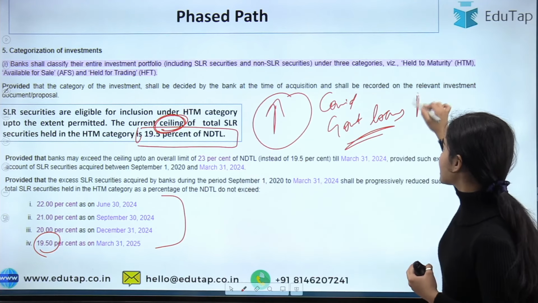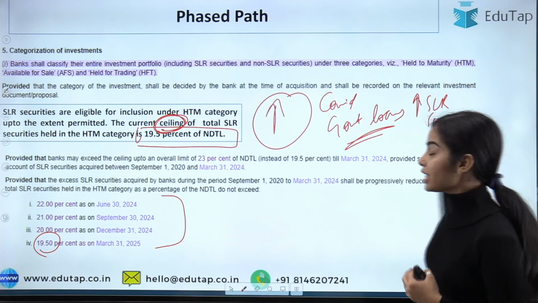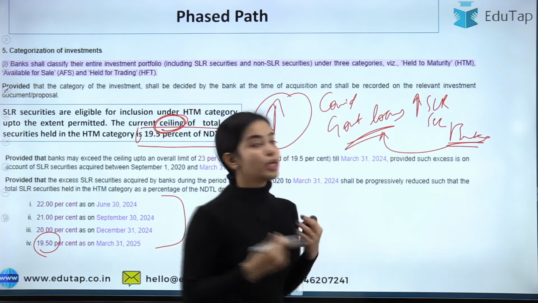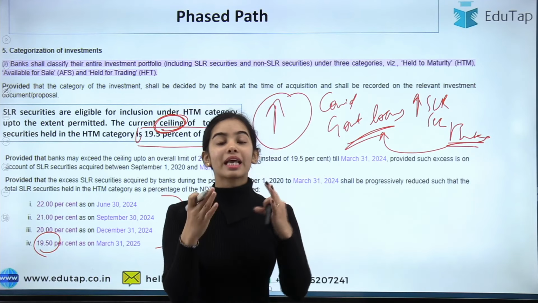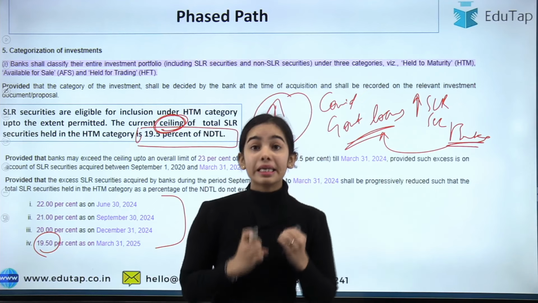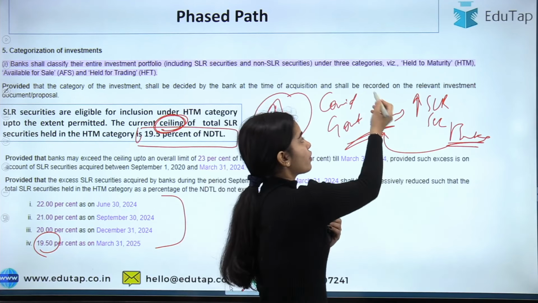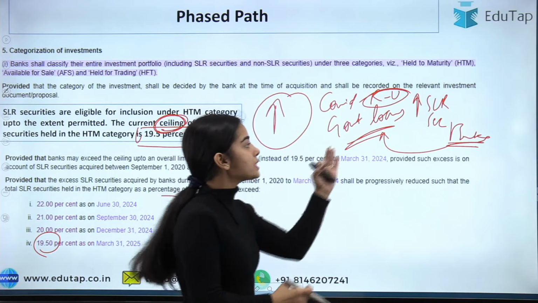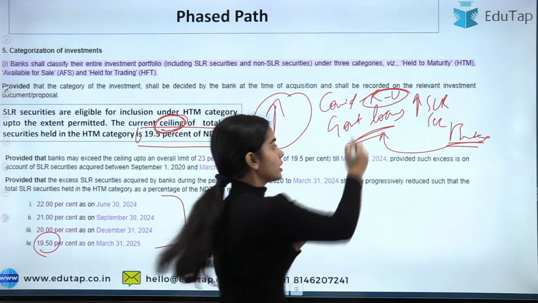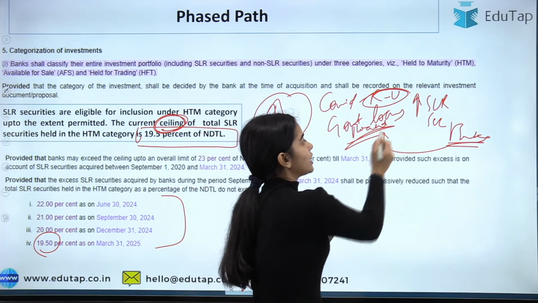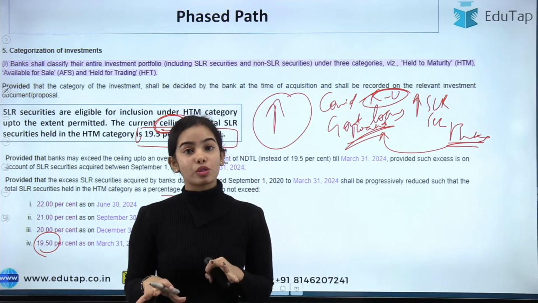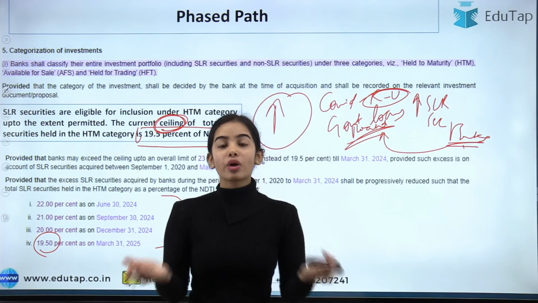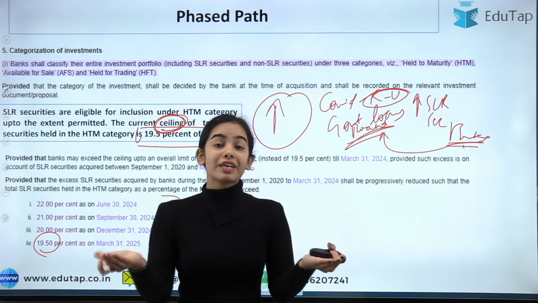So that's why the SLR securities limit was raised for the banks, so that the banks can invest more in the government loans, more in the government bonds, and can provide the money to the government that the government needed in the COVID situation, in the situation of the Russia-Ukraine war that was going on. There was much volatility, and these government bonds provided a safer option for the banks also. Okay, so the RBI wanted the banks also to have safer securities with them, to have a safe foundation with them.